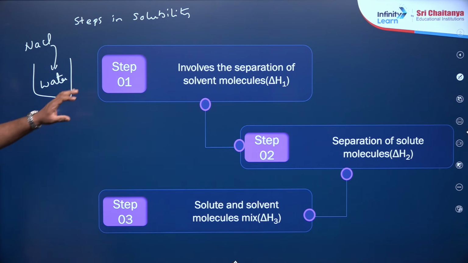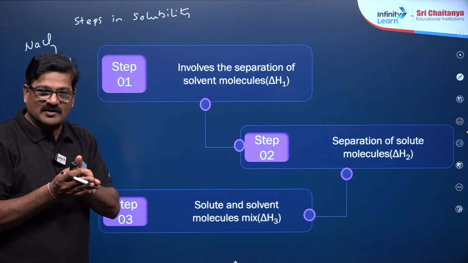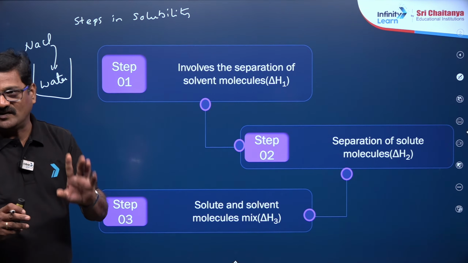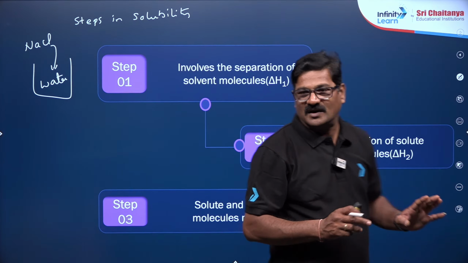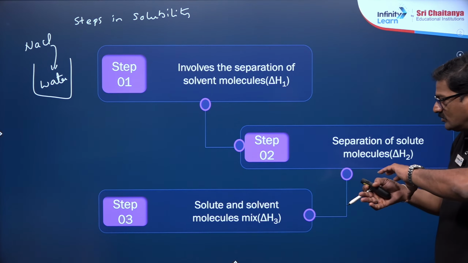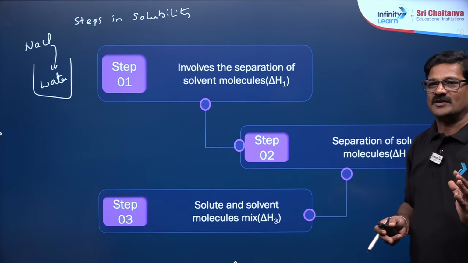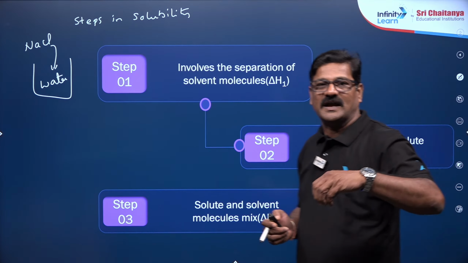Step 1 involves separation of the solvent molecules. The solvent molecules are going to separate the Na+ and Cl-, and separate solute molecules, and you are going to get solute molecules surrounded by the solvent molecules.